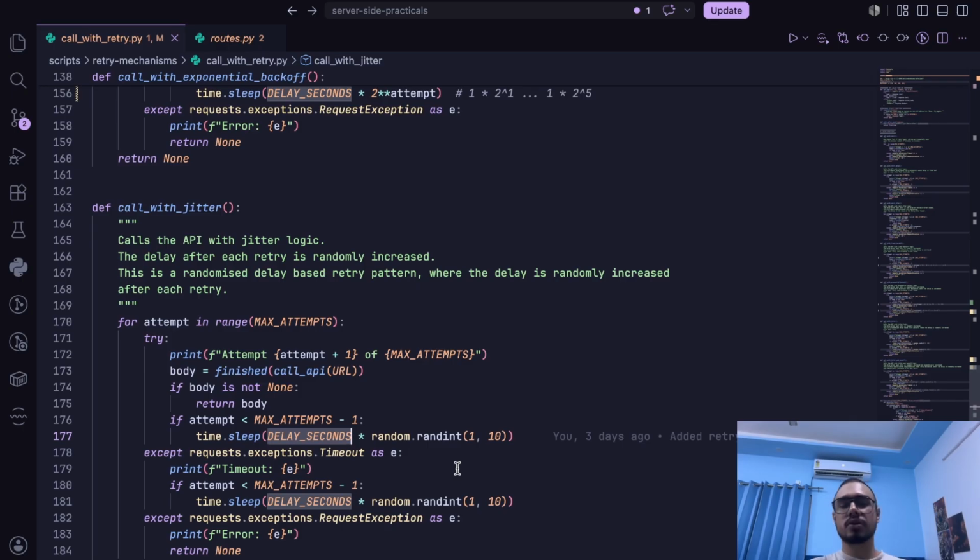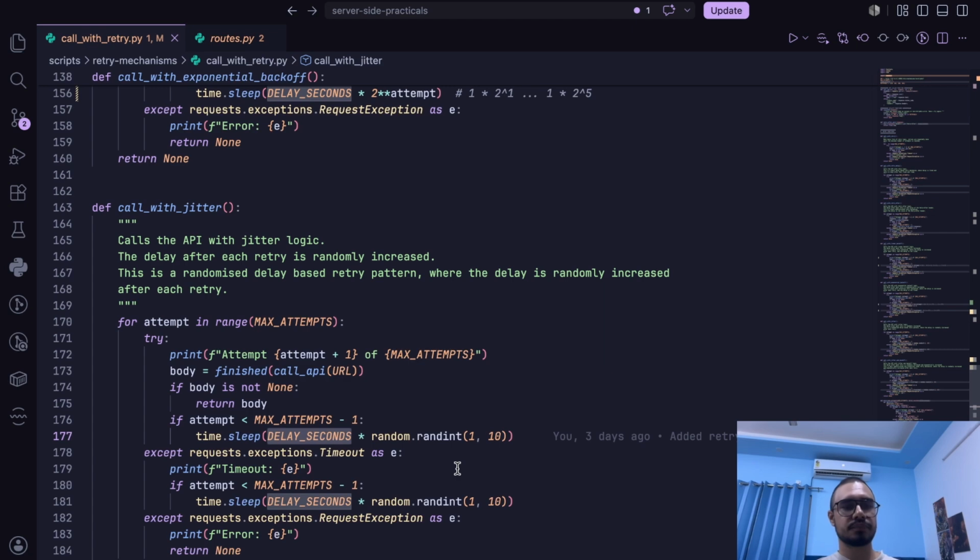But with Jitter, that is not the case. With Jitter, each one of the users gets a random amount of delay. So with that random amount of delay, no one knows when the other user will retry the request. So it keeps the server calm.